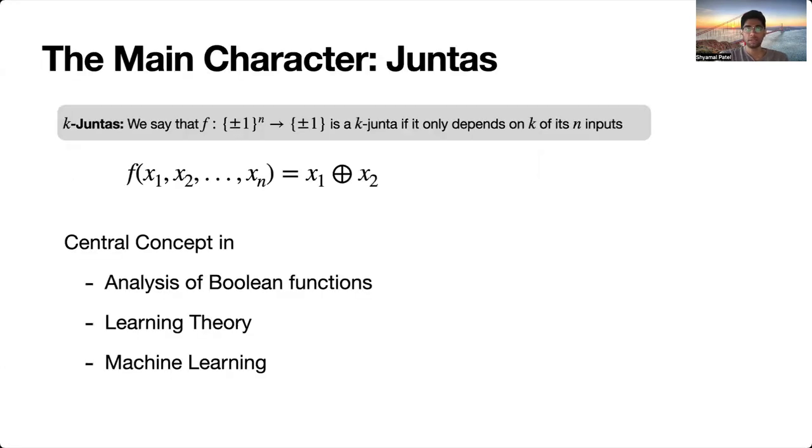Great. So I'll start by defining Juntas. We're going to be interested in Boolean functions in this talk, and these are functions that take values from plus minus 1 to the n and output values in plus minus 1. We say that a Boolean function f is a k-Junta if it only depends on k of its n inputs. So in this example below, we have x1 XOR x2, and this is a 2-Junta because it only depends on the first two coordinates and doesn't look at the remaining n minus 2 of them.